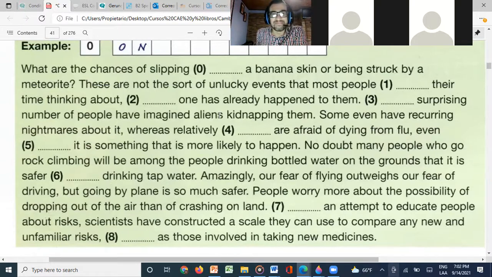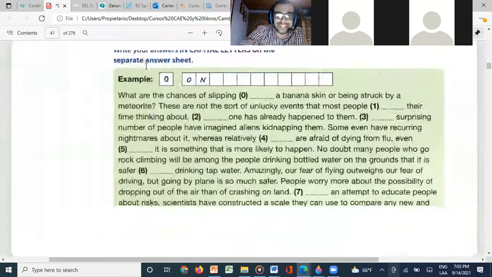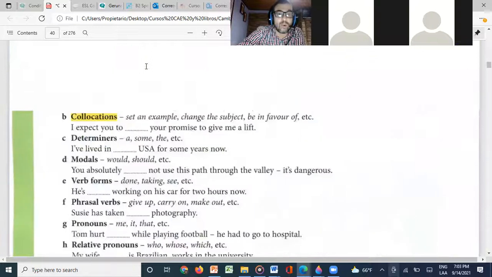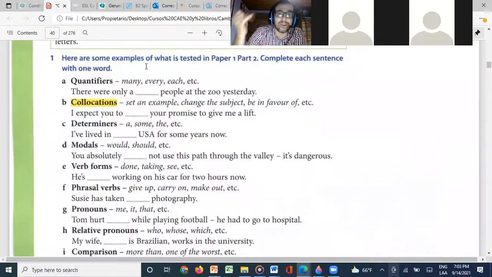We just need to place in the space a preposition or something like that. I'm not clear about the instructions. Here we need to include in this paragraph, in this text, a quantifier, a collocation, or a determiner, or a modal, or a verb form, or a phrasal verb, or a pronoun.